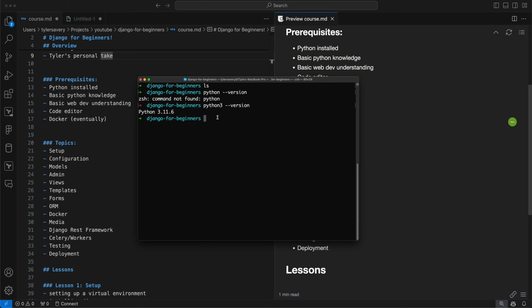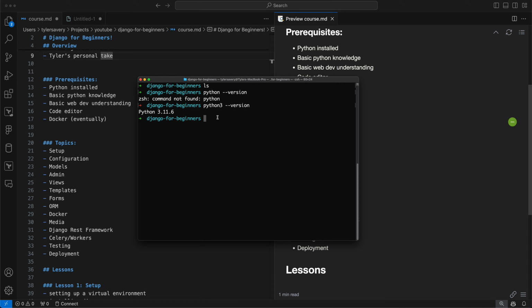If you're on Windows, you might just have to do a little bit more searching at this point to figure out how do I get Python installed and how do I get a terminal open, because we will be using the terminal quite a bit in here. It is the best way to do things. And in fact, with Django, we kind of have to use the terminal for certain things. There's not a GUI that lets us just start our server, as far as I know. Maybe there is, but we won't be using that. We'll be doing this properly.